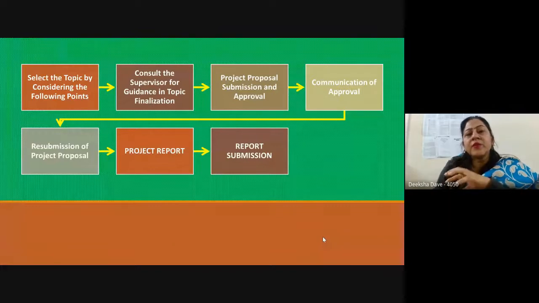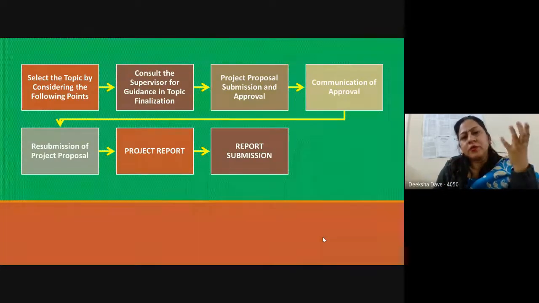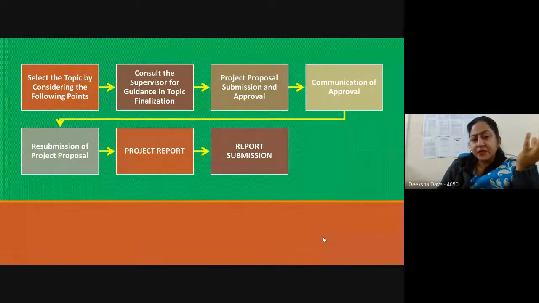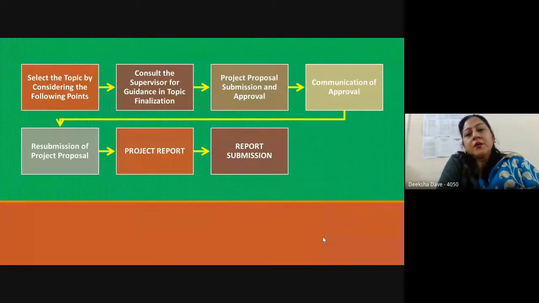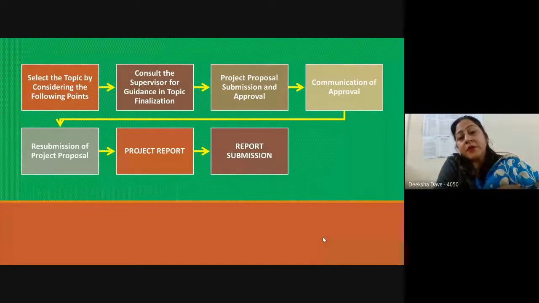So once the supervisor and the student agree upon the topic, then a synopsis has to be prepared. The synopsis is brief, which outlines the work which you intend to do. It specifies the topic, the objectives, the main expectations from the project which you are expecting to get in return. So after the synopsis, that is the project proposal, that is synopsis. So it has to be submitted to the program coordinator at the PGDSS email.